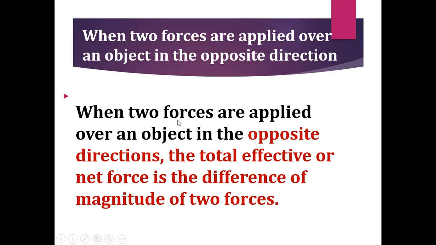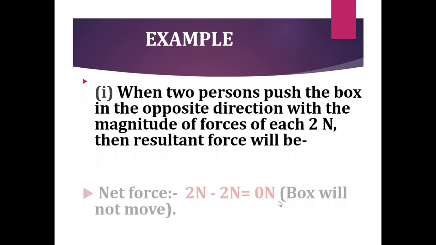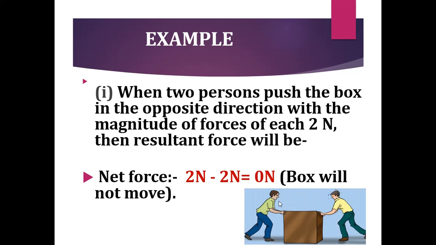So when two forces are applied in the opposite direction, the total force or the resultant force will be the difference of the magnitude of the two forces. We can see an example now. Two persons push the box in the opposite direction with the magnitude of force of 2 N each.